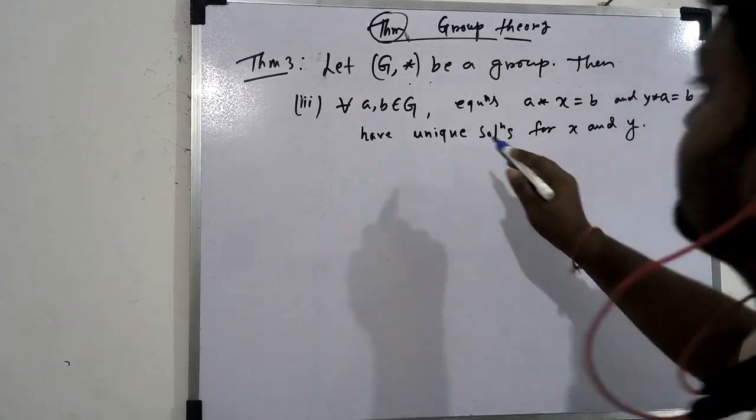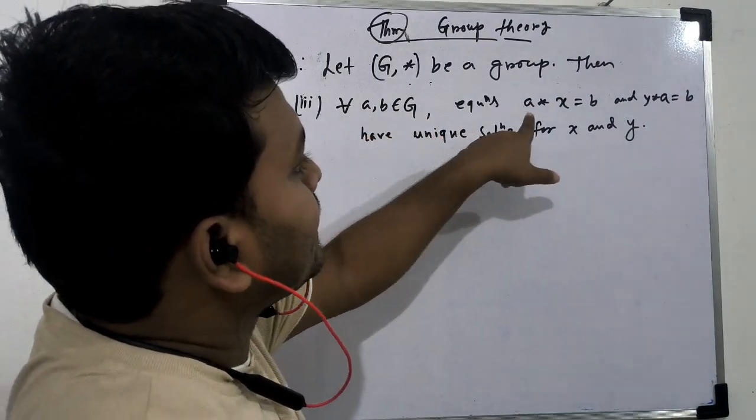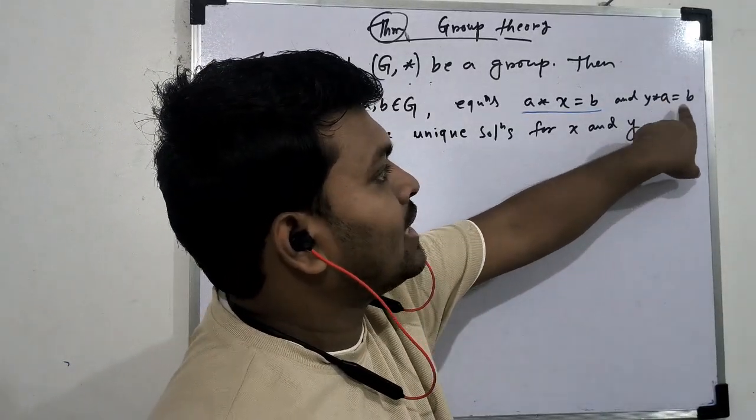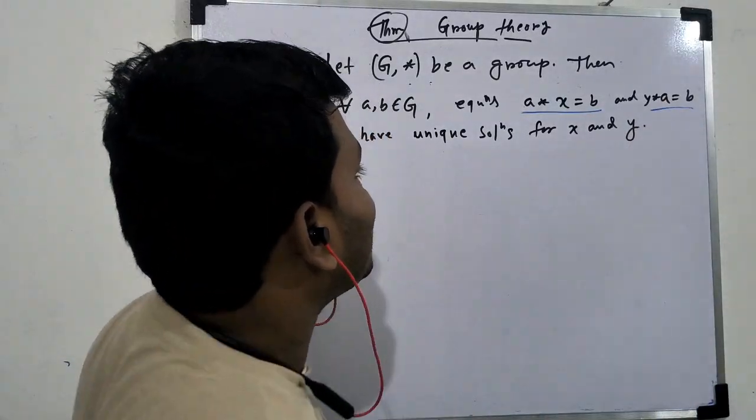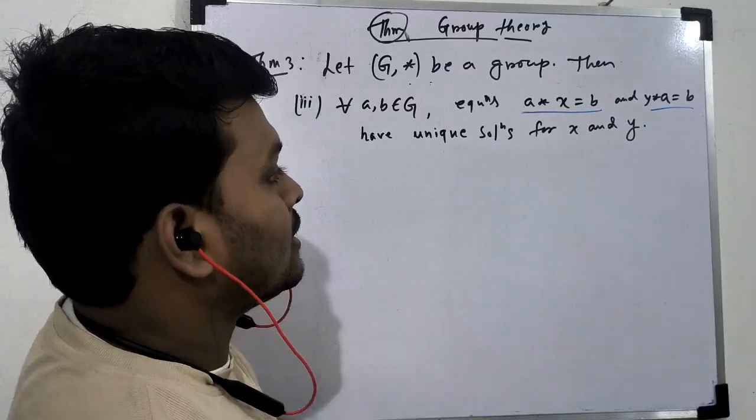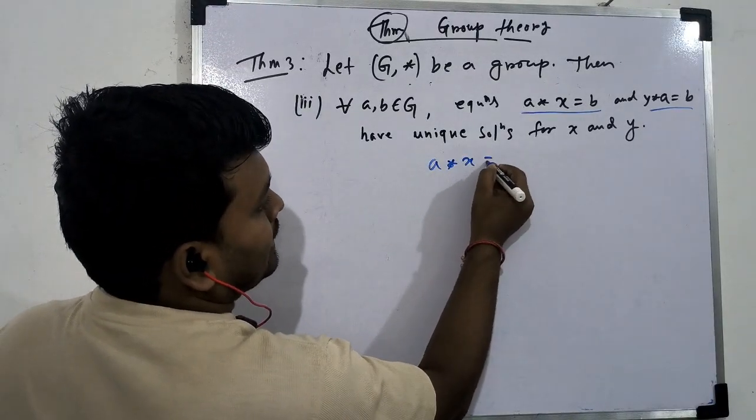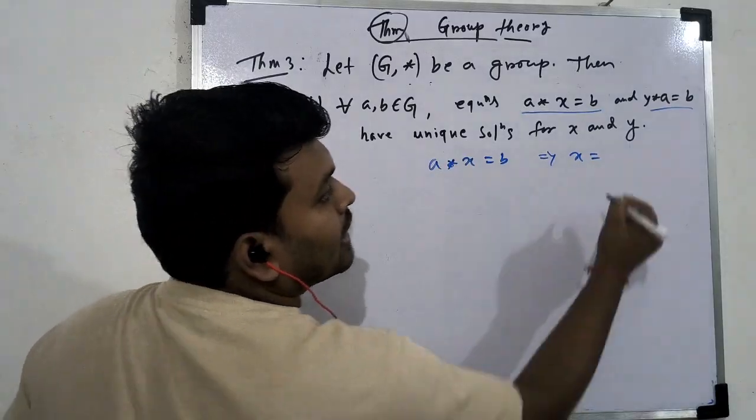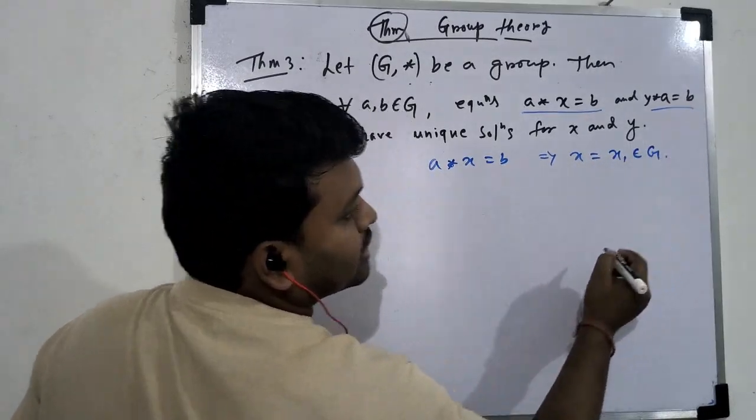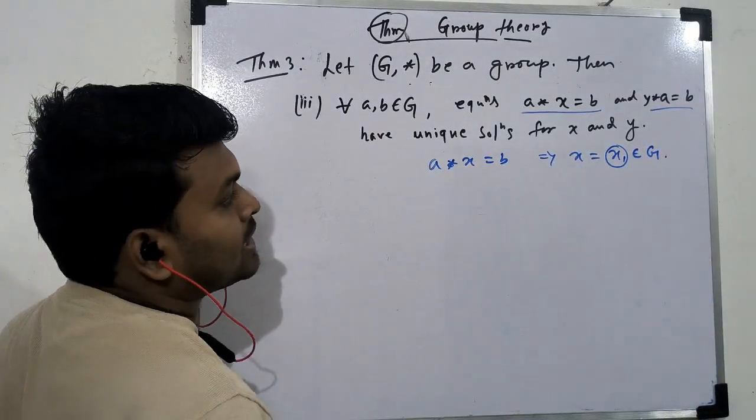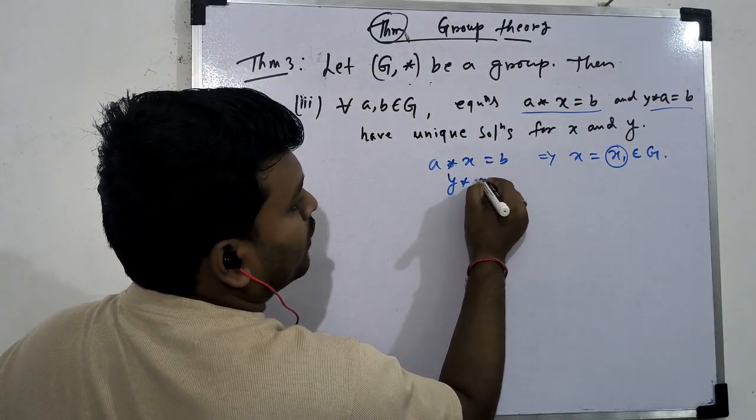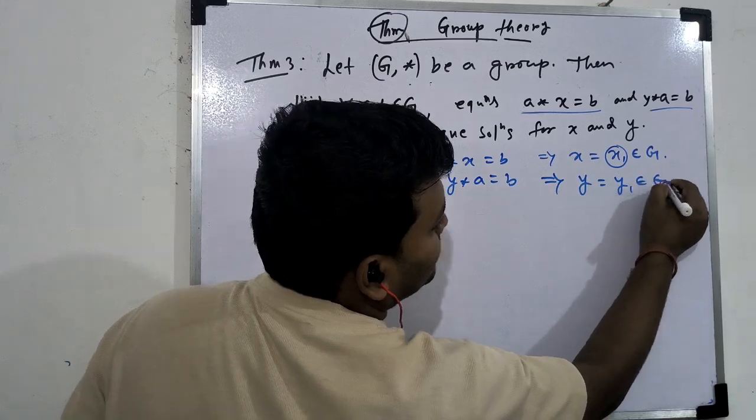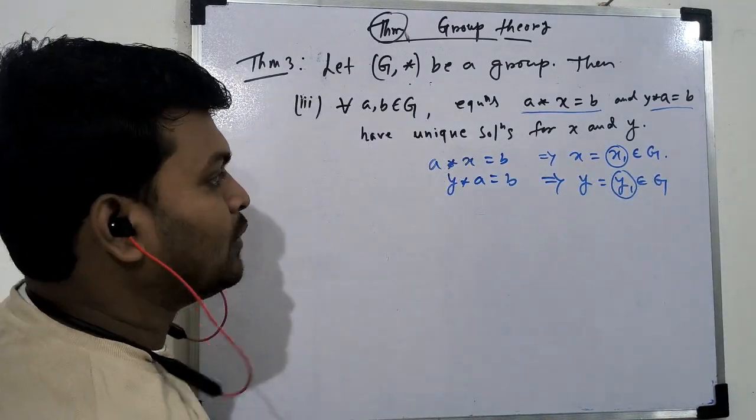So the third one is, for all A belongs to Z, equations A star x equal to B or Y star A equal to B, these two equations has unique solutions for x and y. That means from here we will get x equal to a solution. Let us get x1 which will belong to G. So this x1 will be unique. Similarly, if you take y star A equal to B, so from here you will find y equal to y1 which belongs to Z. So this y1 will be unique.